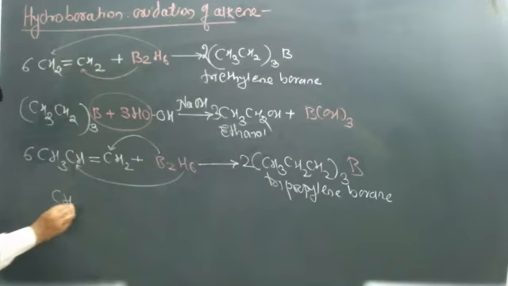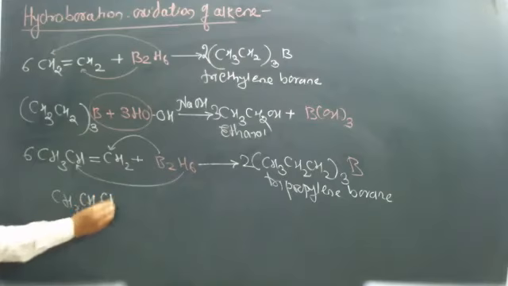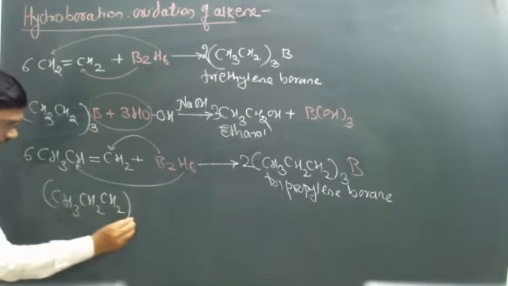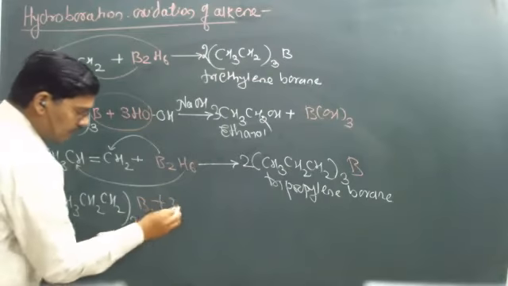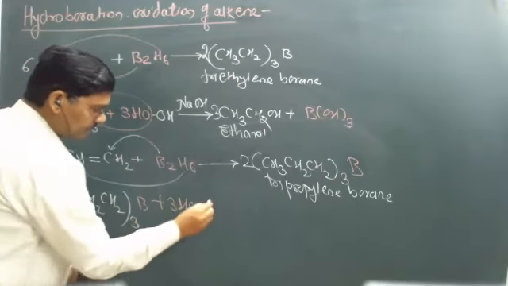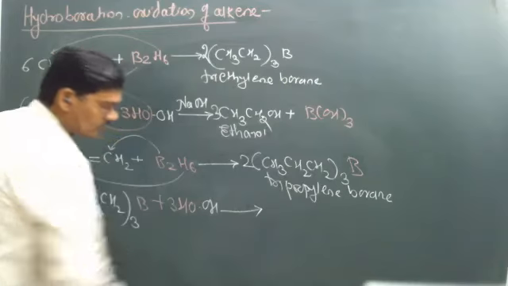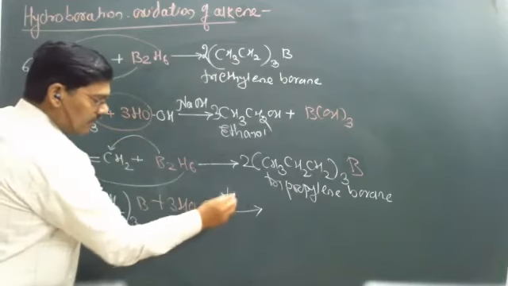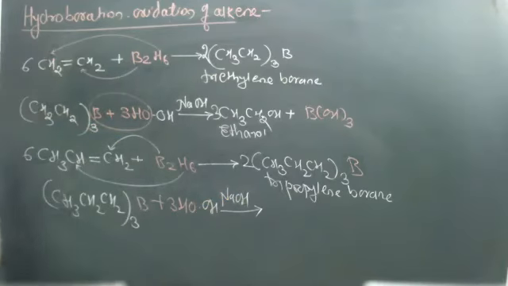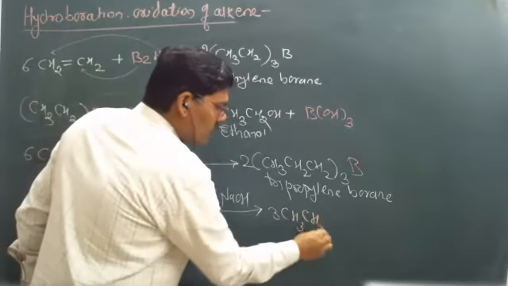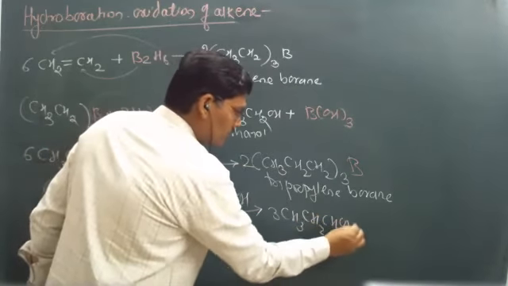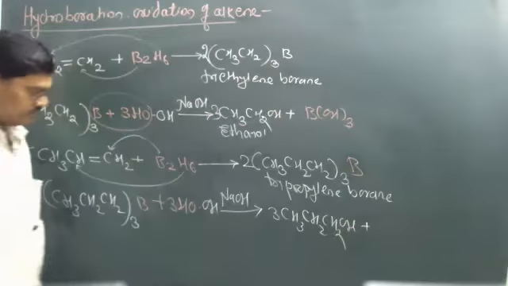See, (CH3CH2CH2)3B plus hydrogen peroxide in the presence of NaOH alkali, or we can also take KOH, then forms CH3CH2CH2OH.